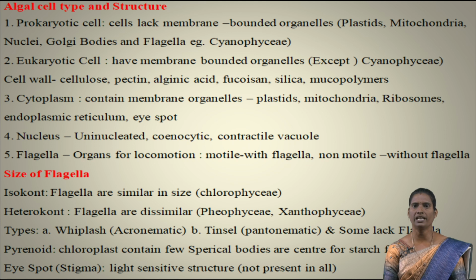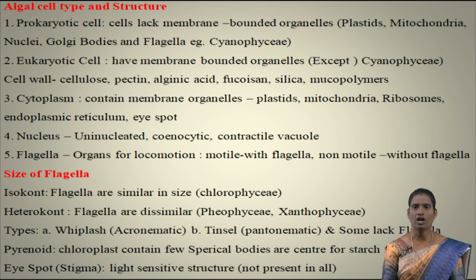Isokont: iso means same or similar. The flagella are similar in size. Example, Chlorophyceae. Heterokont: hetero means different. So the flagella are dissimilar in size. Example, Phaeophyceae and Xanthophyceae members. Next, the flagella are classified into two types based on the morphological structure. It is classified into whiplash type or acronematic, and the other is tinsel type, or pantonematic. So, some are lacking flagella.